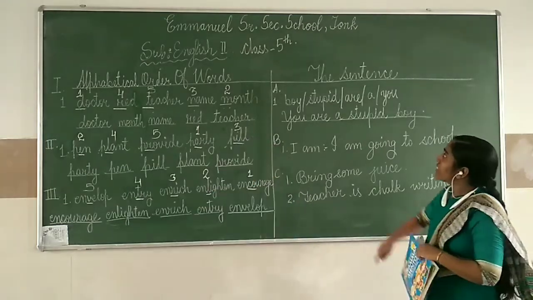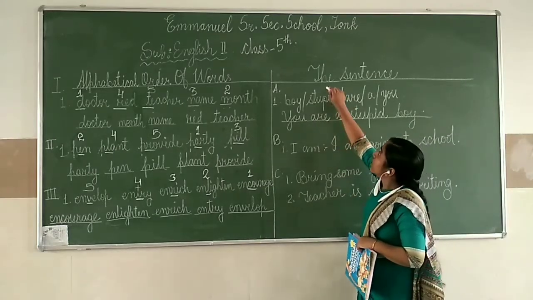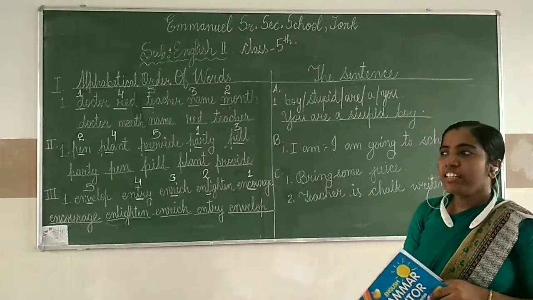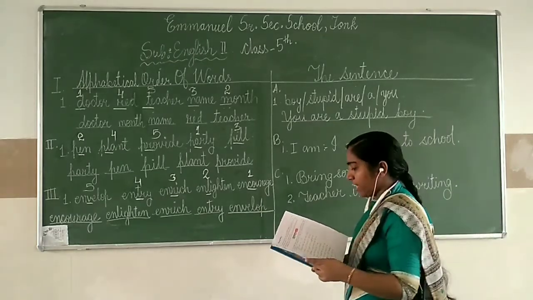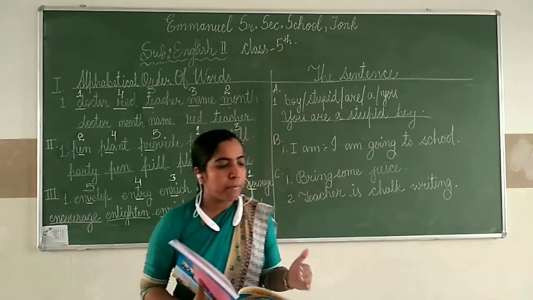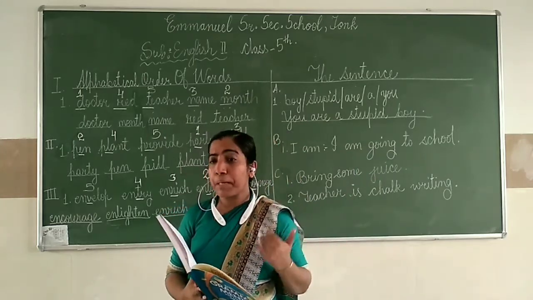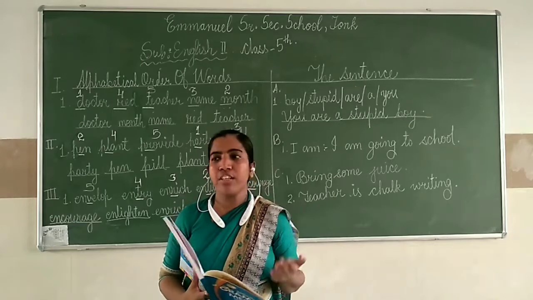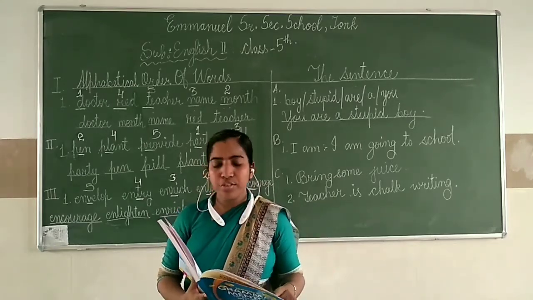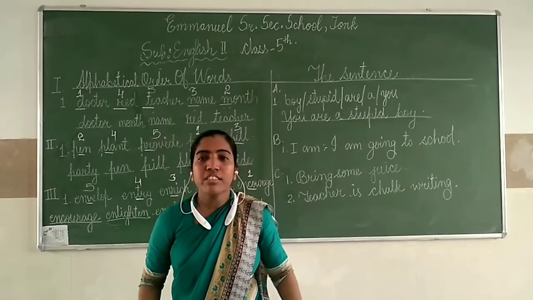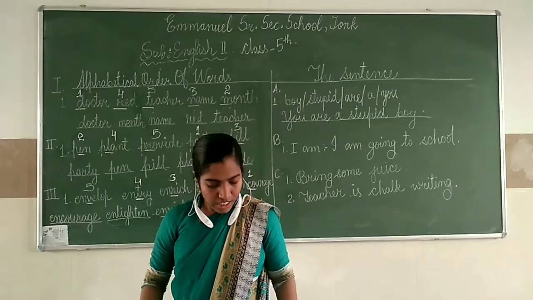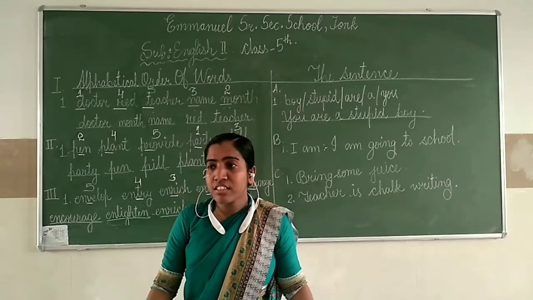Chapter 2 name is Descendants. What is the name of chapter 2, children? Descendants. Okay. Now for a while you just keep away your books. Please keep your books aside and understand carefully what ma'am is telling you. Ma'am wants to explain something to you, so please listen carefully. Okay. So what is the name of the second chapter, children? Descendants. Now tell me, what is a sentence?